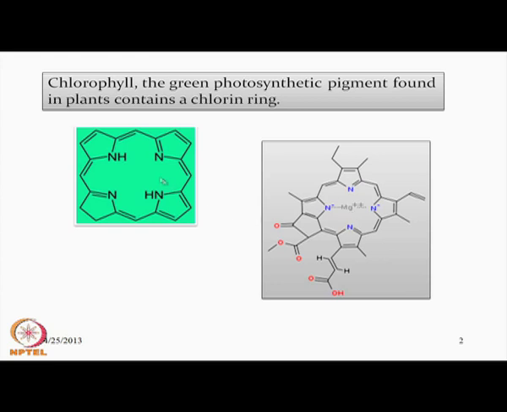So, what happens when a tetrapyrrole unit is coming to us, we can have some initial binding from 2 of these nitrogens, then all 4 nitrogens start interacting with the metal center, but in actual sense these 2 nitrogens also show some bonding interactions with the magnesium, because the pocket is there, and once it is fitted within the pocket, these 2 nitrogens are also showing some interactions, and ultimately we can get the corresponding structure where the presence of magnesium enhances the rigidity of the entire molecule.